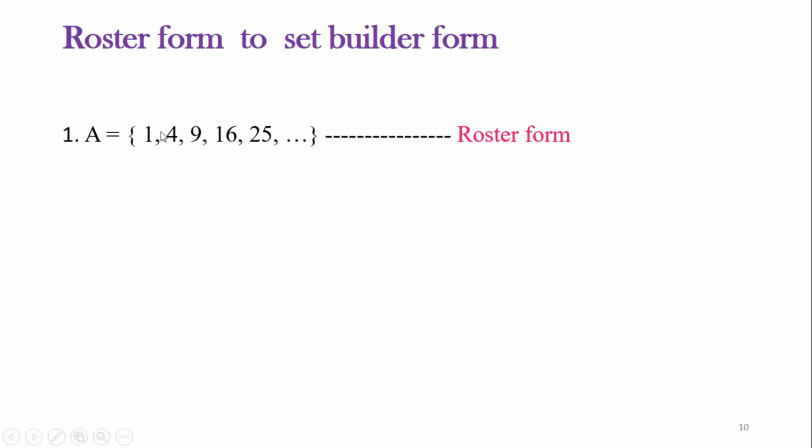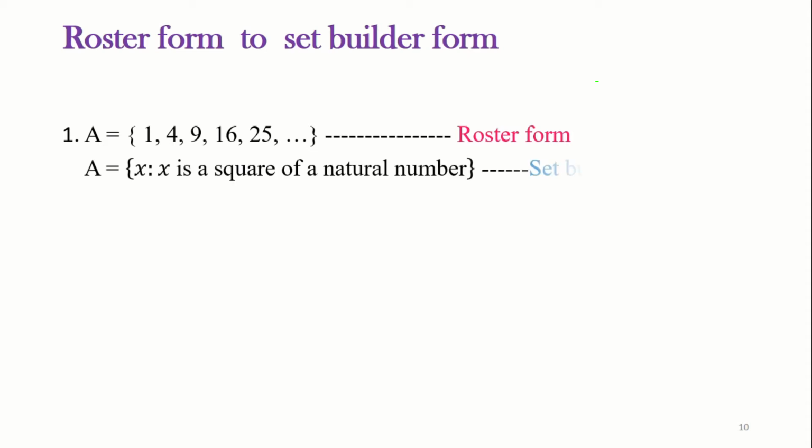Here 1 squared equals 1, 2 squared equals 4, 3 squared is 9, 4 squared is 16, 5 squared equals 25 and so on. Thus every element in the set A is a square of a natural number. Thus the set A can be written in set builder form as set A equals the set of all x such that x is a square of a natural number.